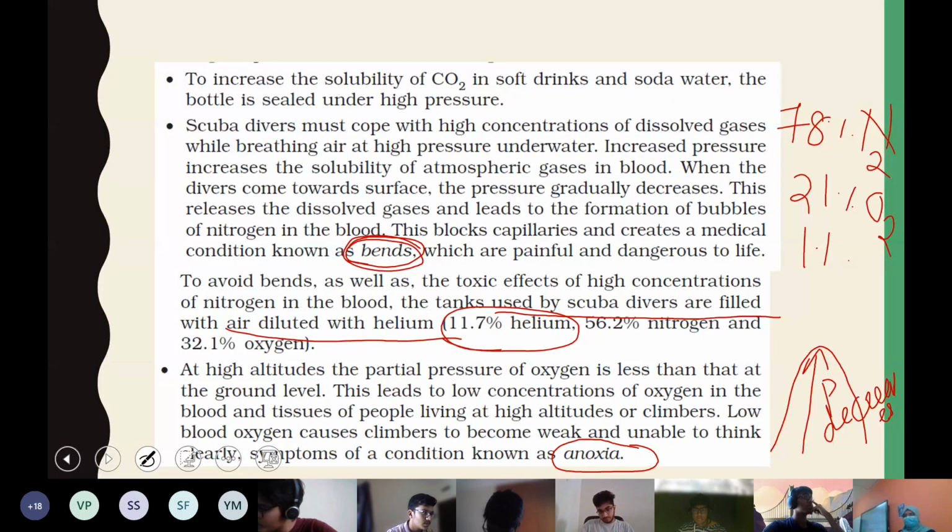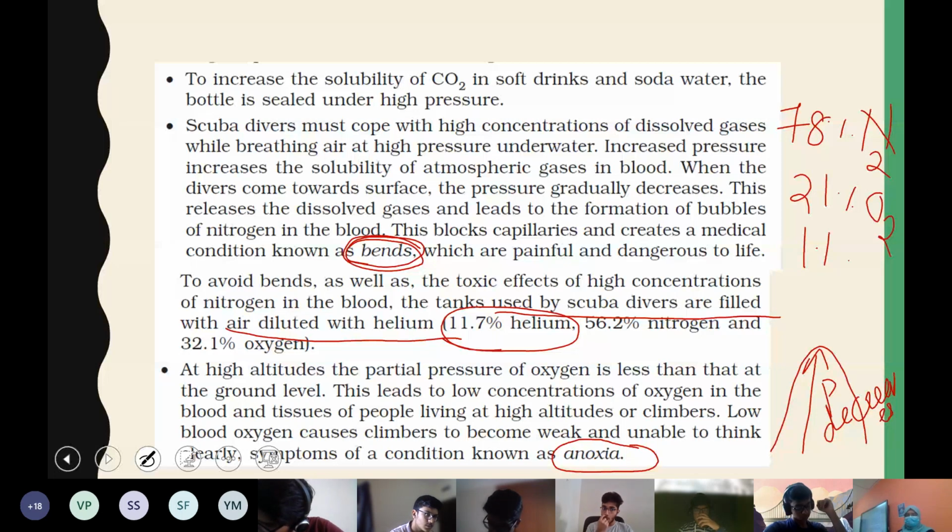So those who are living at higher altitude and also the climbers experience a medical condition called anoxia. That is a condition where the amount of dissolved oxygen in your blood is less than normal. When the oxygen is less, our ability to think normally is affected.